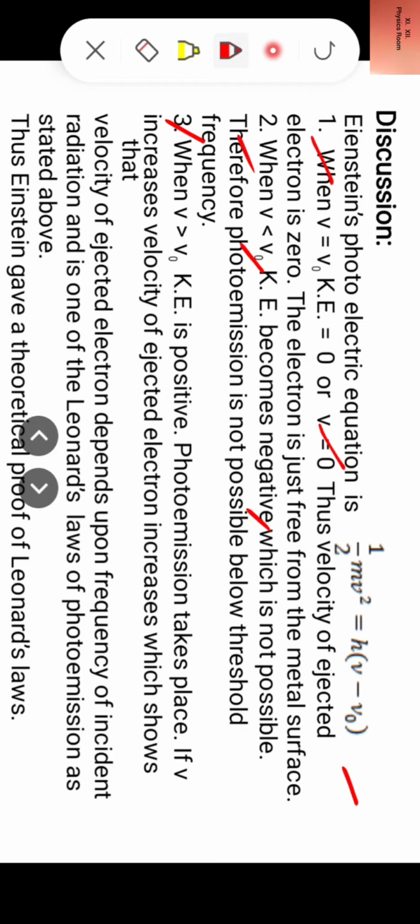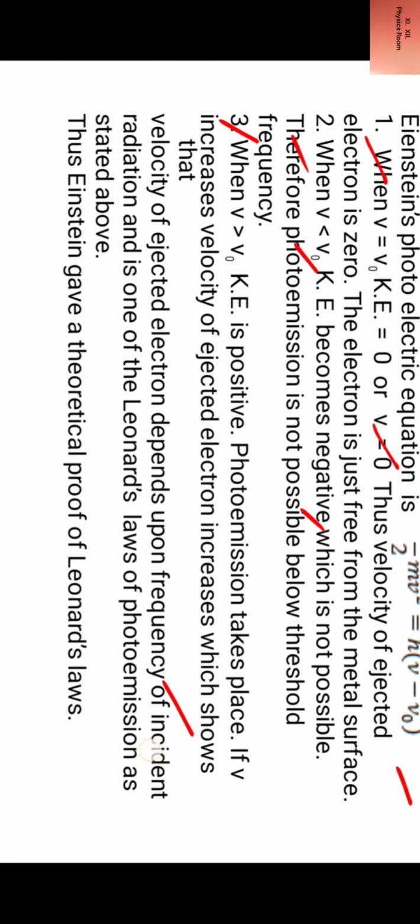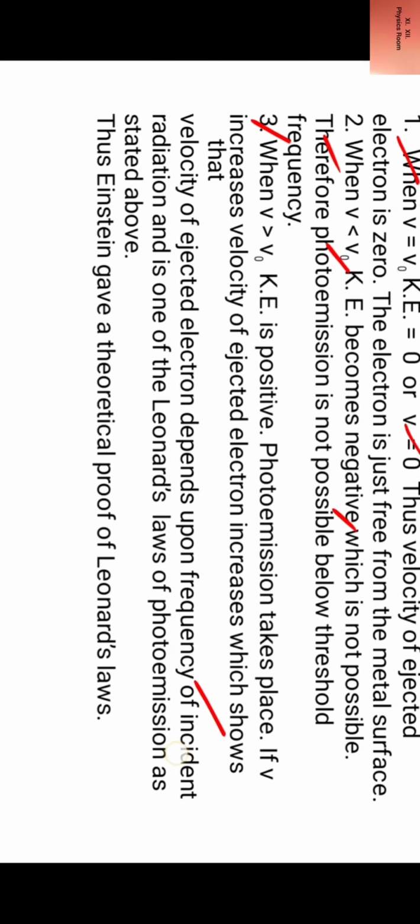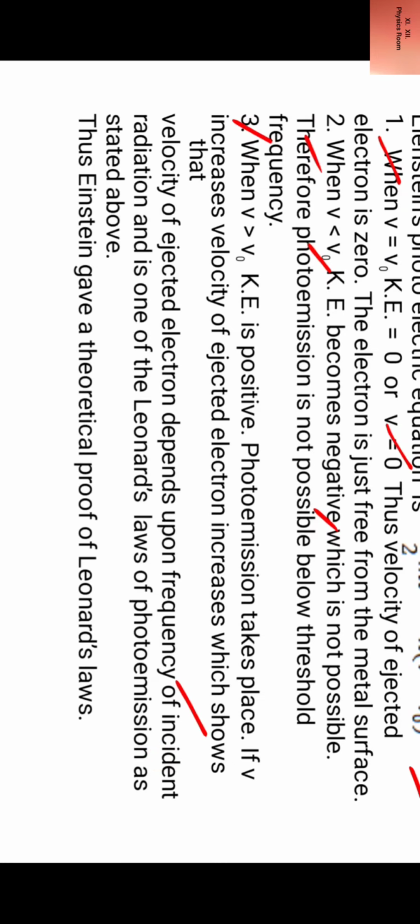If ν increases, velocity of ejected electron also increases, which shows that velocity of ejected electron depends upon frequency of incident radiation and is one of the Lenard's laws of photoelectric emission, as stated above. Thus Einstein gave a theoretical proof of Lenard's laws.